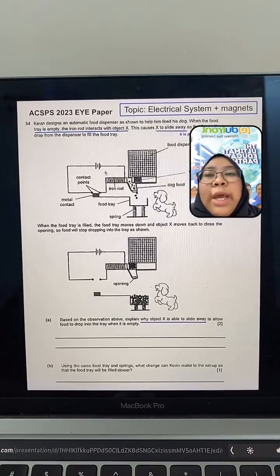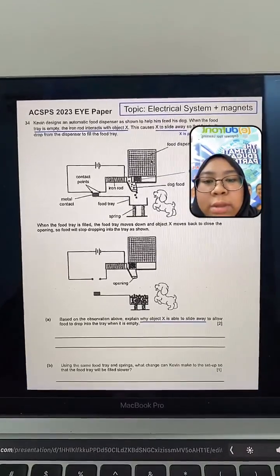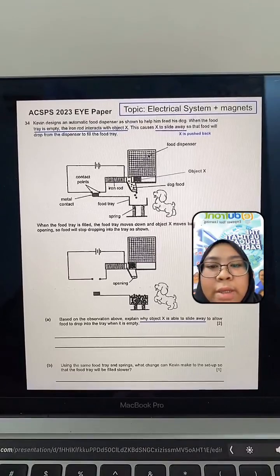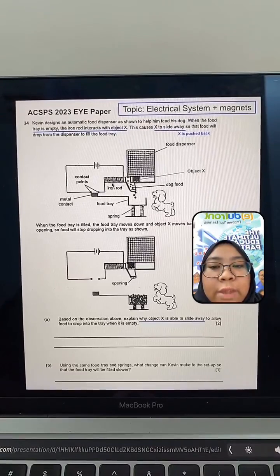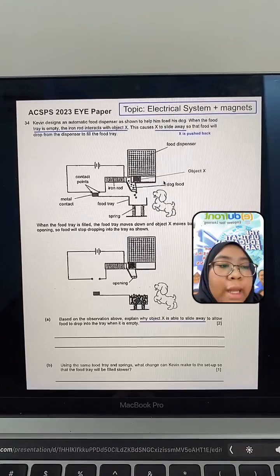Then let's see the diagram here. This is the metal contact. This is the contact points. This is the iron rod. And then this is the food dispenser. Then this is object X. Then it gets pushed back. So when the circuit is on, this thing gets pushed back.